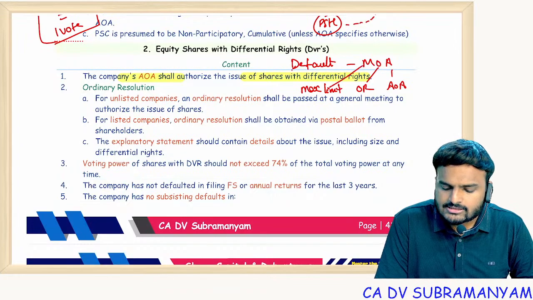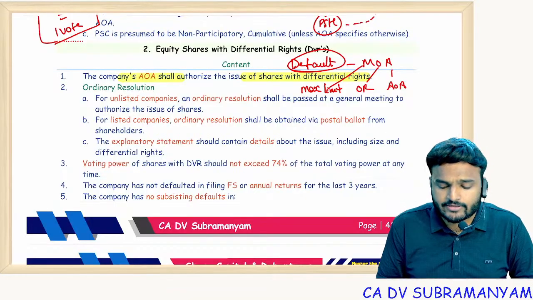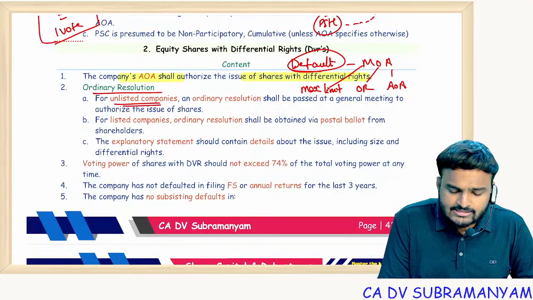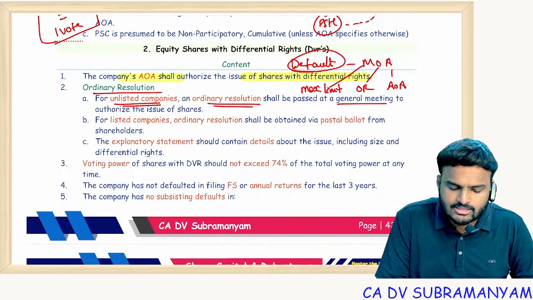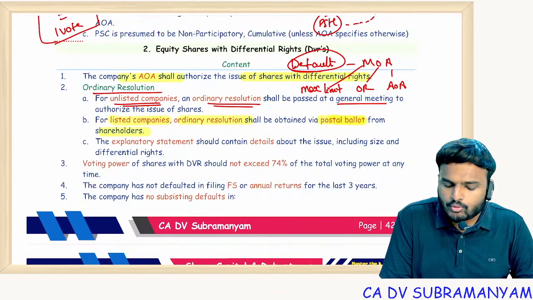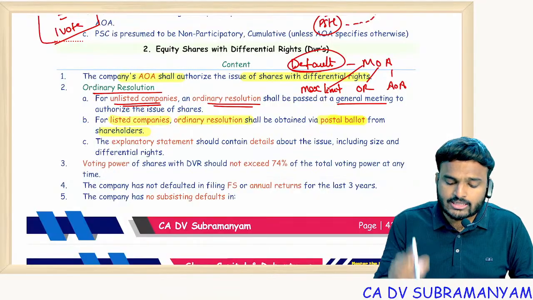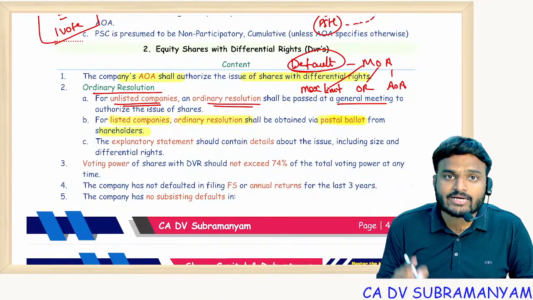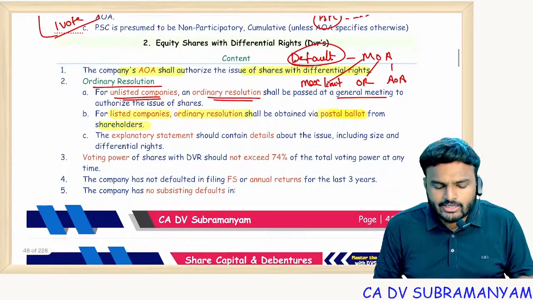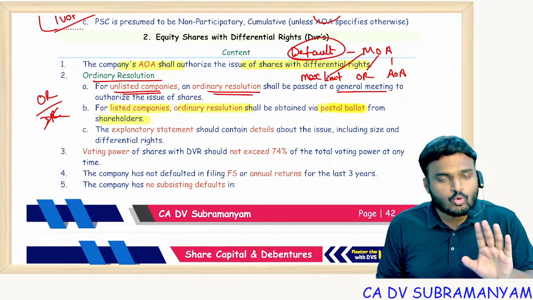And yes, there are some defaults companies should not possess at the time of issue of equity shares with differential rights. So, AOA authorization. Second one, Ordinary Resolution. For an unlisted company, the ordinary resolution shall be passed at a general meeting. Coming to listed companies, the ordinary resolution shall be passed via postal ballot. So postal ballot voting is applicable only to companies whose equity shares are listed on recognized stock exchanges. For unlisted companies, the ordinary resolution will be passed at a general meeting. Don't get confused between OR and SR. Here SR is not applicable, OR is enough.